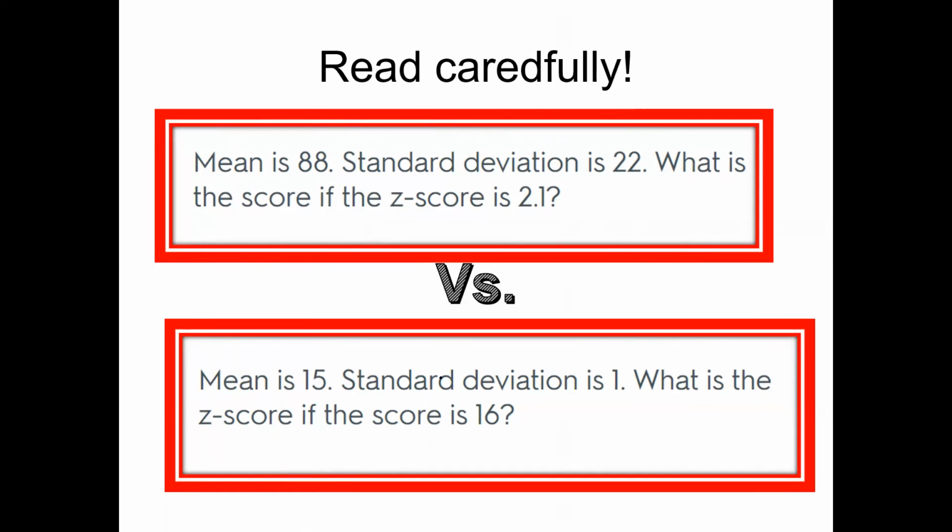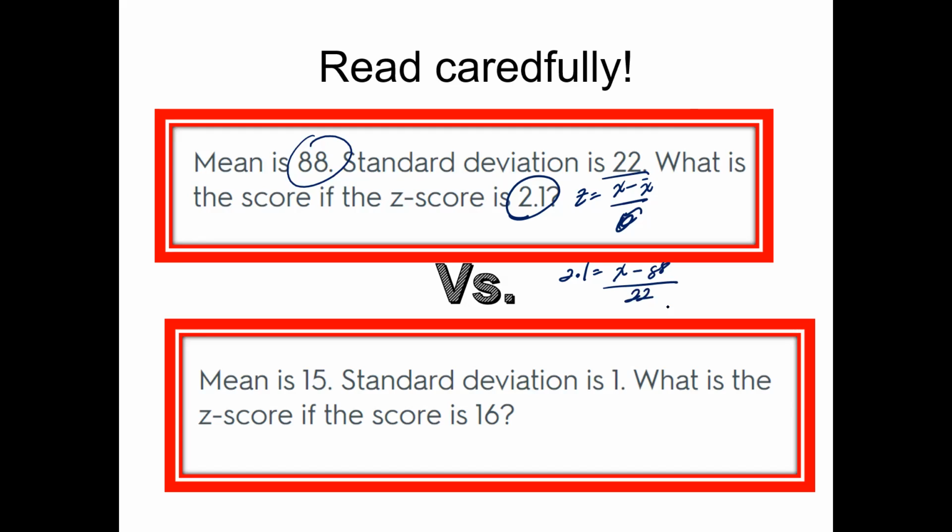So the first question says, if the mean is 88, standard deviation is 22, what is the score if the z-score is 2.1? So this question is asking you z is equal to x minus average over standard deviation, okay? So it's given to you that the z-score is 2.1. So you put 2.1 here equals x, which is what the data is, minus the mean is 88, divided by the standard deviation of 22.